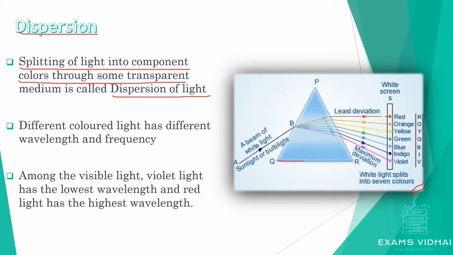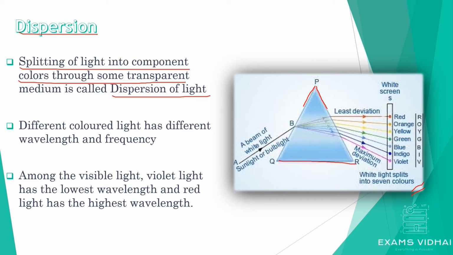This is a triangular glass prism that you are able to see on your screen. When a ray of light is made to fall on this glass prism, the light coming out from the other surface is not white light, but a spectrum of light which contains 7 different colors. This phenomenon is called dispersion.